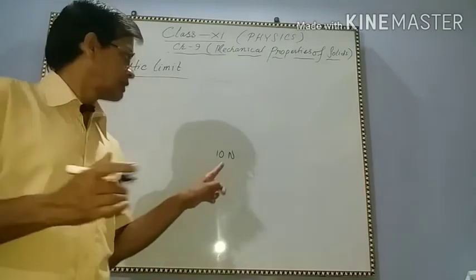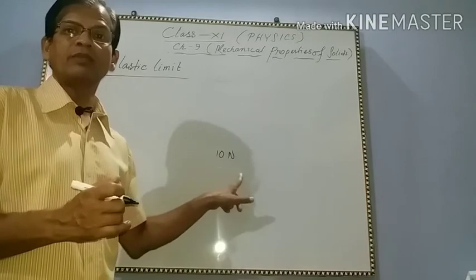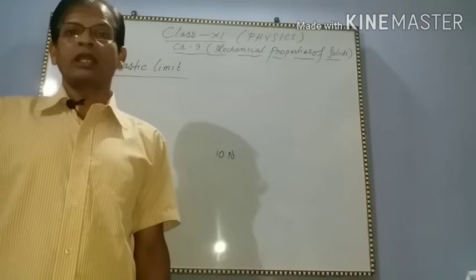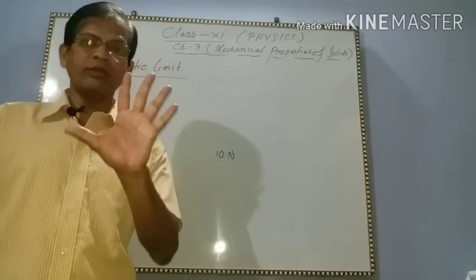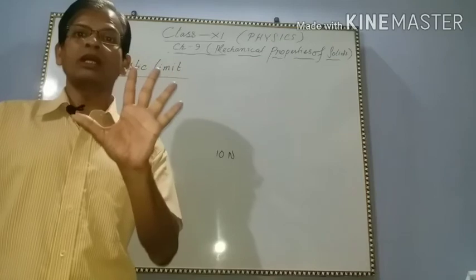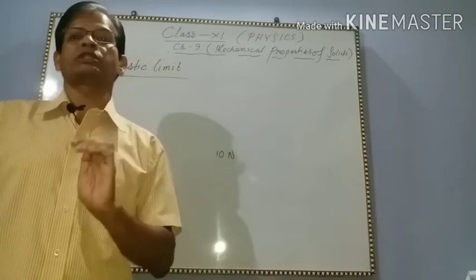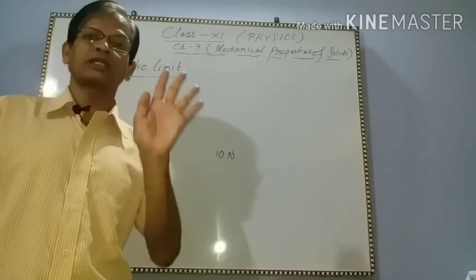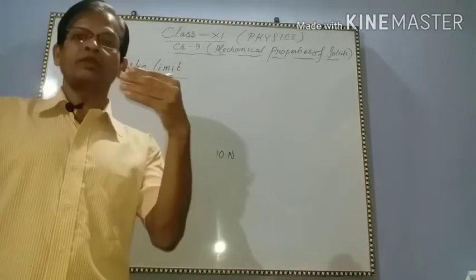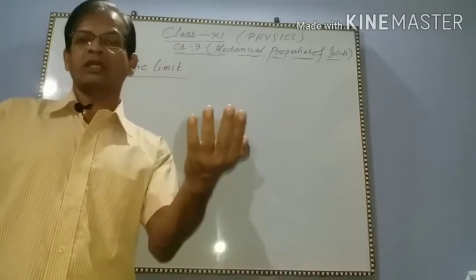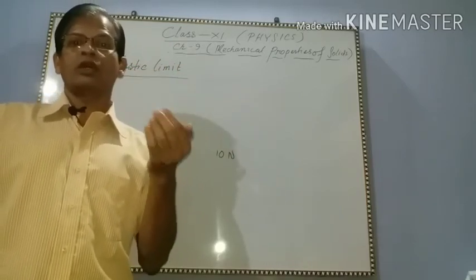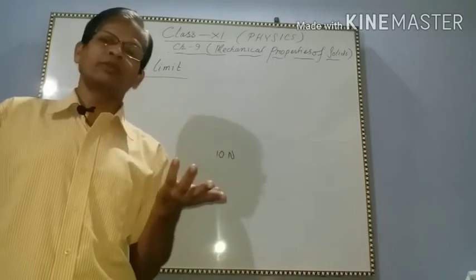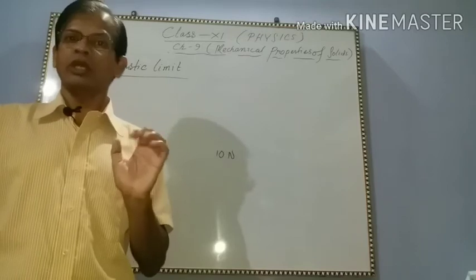Then this maximum limit, upper limit of deforming force, is called the elastic limit. Elastic limit means the upper limit of the deforming force up to which, if the deforming force is removed, the body will get back its original shape. And if this limit is exceeded or crossed, the body will not get back its original shape even if the deforming force is removed. Okay.